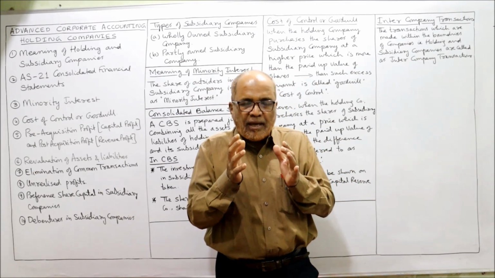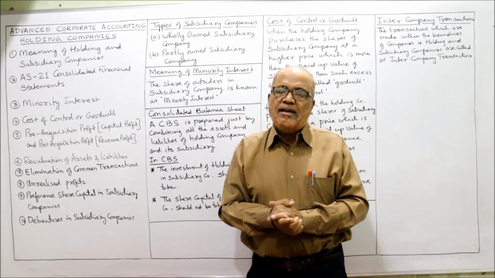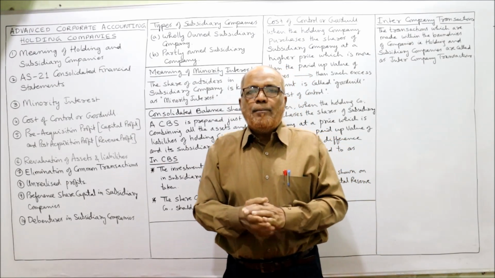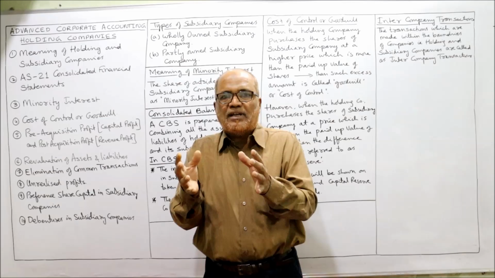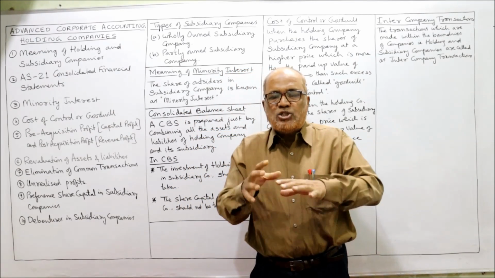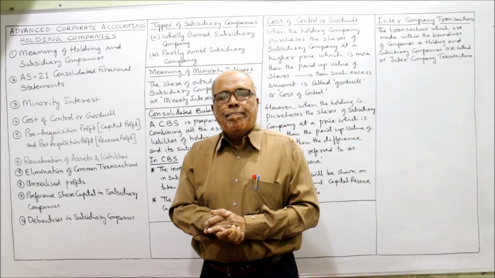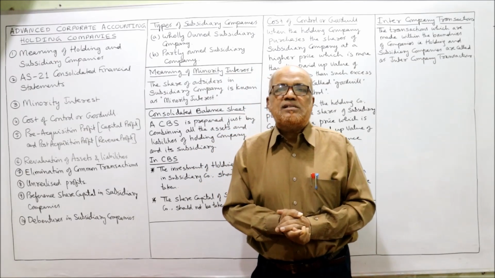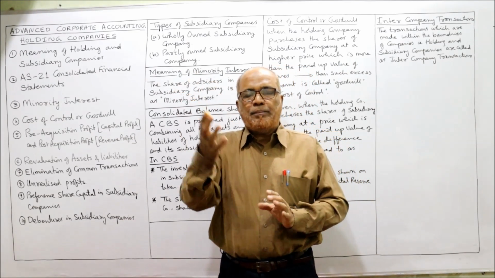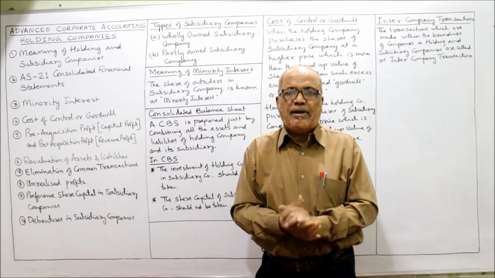According to section 4 of the Companies Act, a company is said to be deemed a subsidiary company when the composition of the directors of this company is controlled by another company, that is, the majority of directors are appointed by another company. Or, more than 50% of the paid up equity capital of this company is held by the other company.